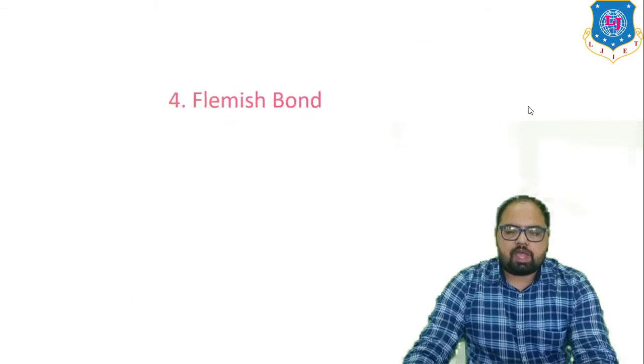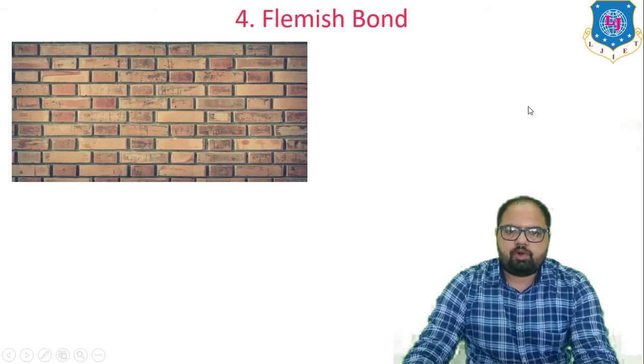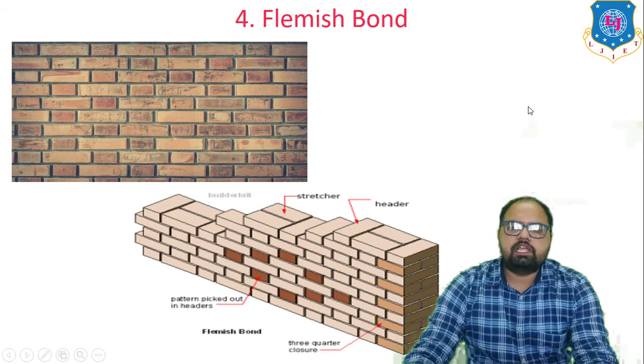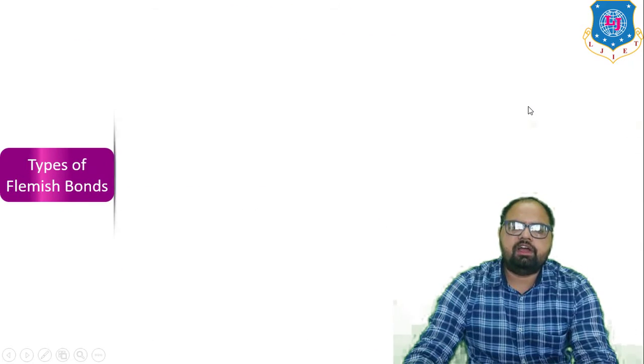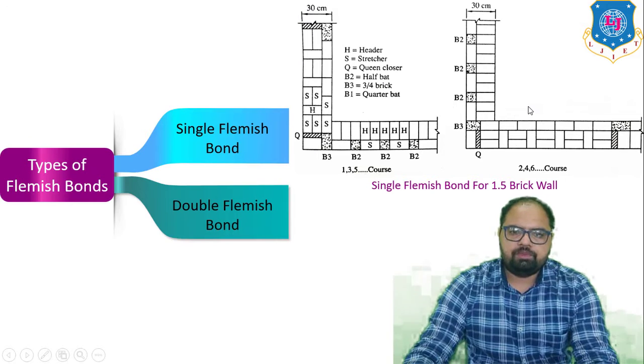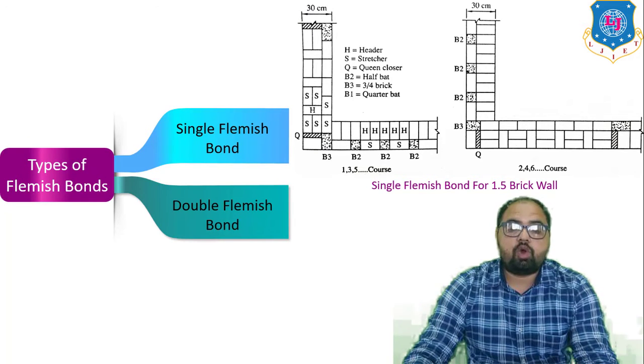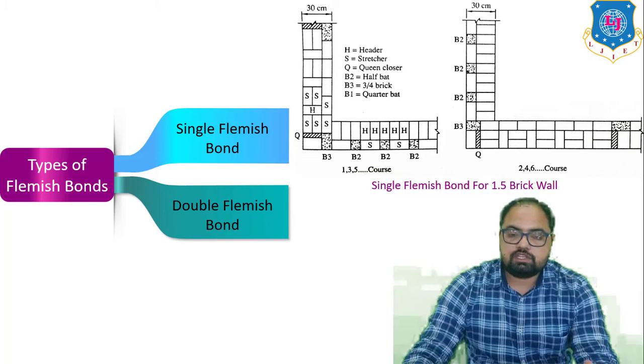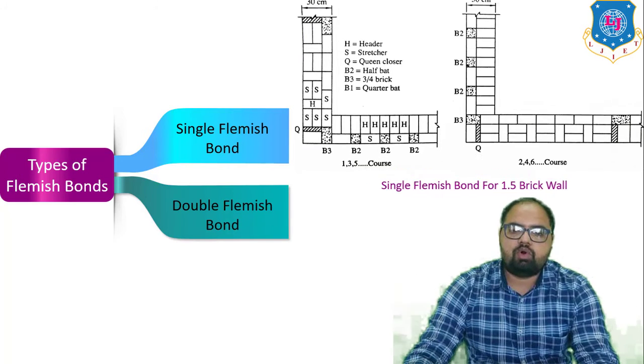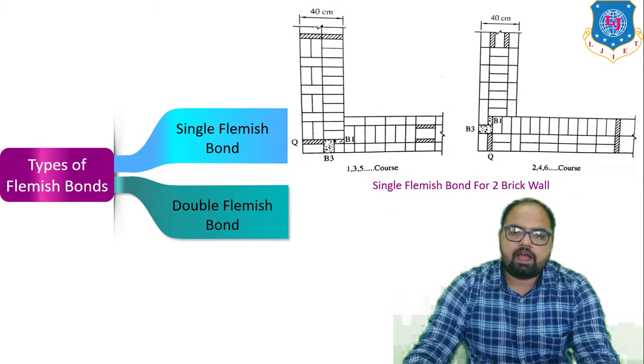So next is the Flemish bond. Flemish bond is of two types. First is the single Flemish bond and the second is the double Flemish bond. In single Flemish bond, it is a combination of English bond and Flemish bond. At facing there is a Flemish bond, and at the back side there is an English bond, and it can be used for walls having thickness equal to or greater than 1 1/2 brick.